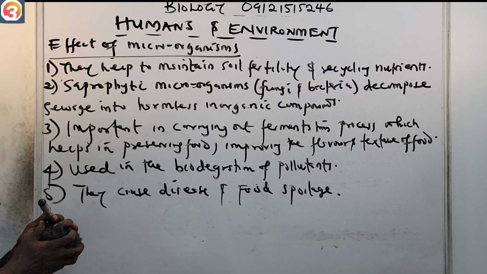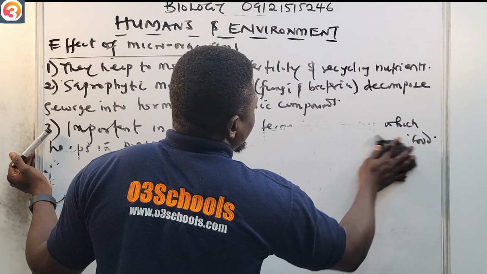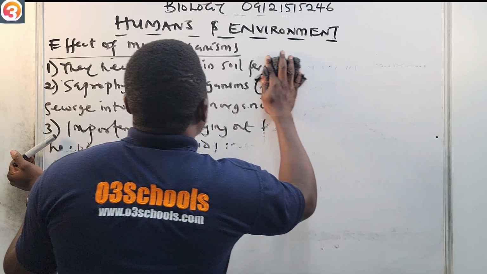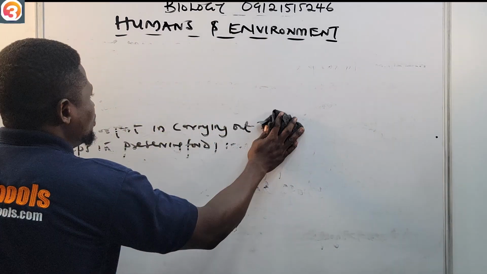So now let us quickly see some important diseases of humans, like malaria and cholera. All of these are important diseases of humans. So we need to discuss them.